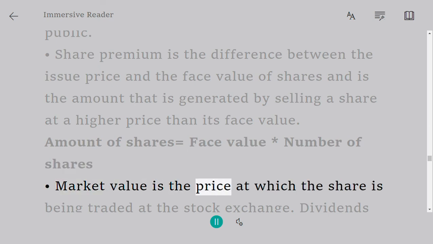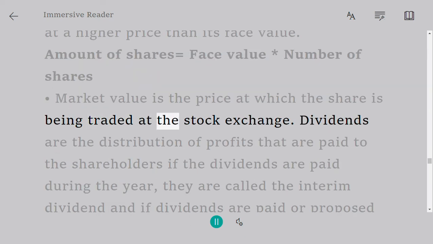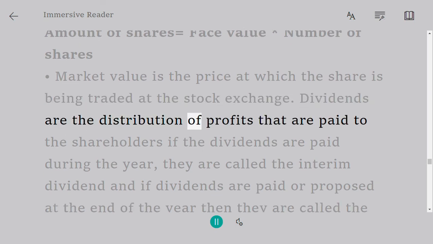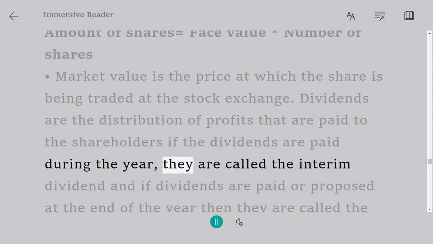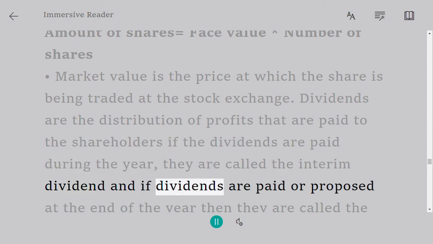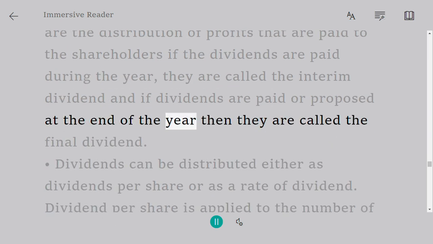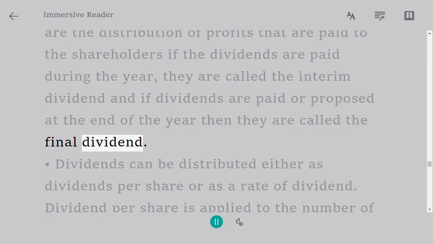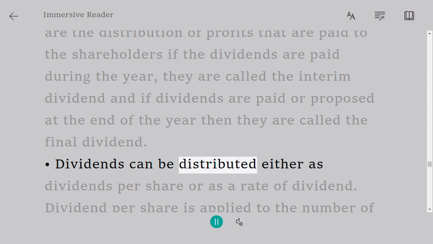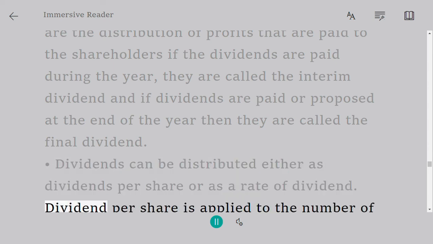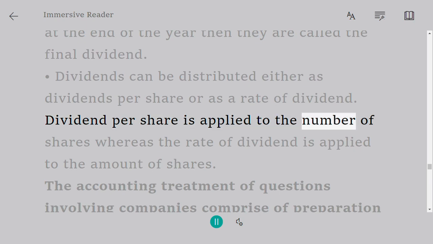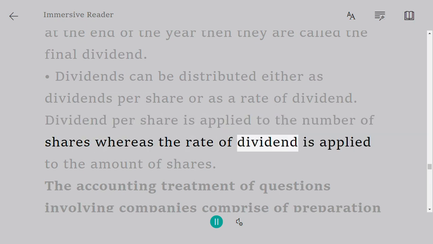Market value is the price at which the share is being traded at the stock exchange. Dividends are the distribution of profits that are paid to the shareholders. If the dividends are paid during the year, they are called the interim dividend, and if dividends are paid or proposed at the end of the year, then they are called the final dividend. Dividends can be distributed either as dividends per share or as a rate of dividend. Dividend per share is applied to the number of shares, whereas the rate of dividend is applied to the amount of shares.